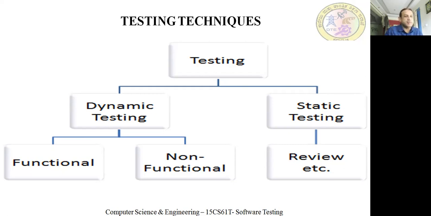You have seen in the previous classes that in dynamic testing, if any code is left out, we cannot identify it. But when we are checking manually, if some part of the code is left out, or some concept is not implemented, we can identify it with the help of static testing. In dynamic testing, only whatever code you have written is executed. If something is left out, dynamic testing will not tell you. But in static testing, any part of the program which is not written or not designed can be identified. Yes, fine. That is what we discussed.